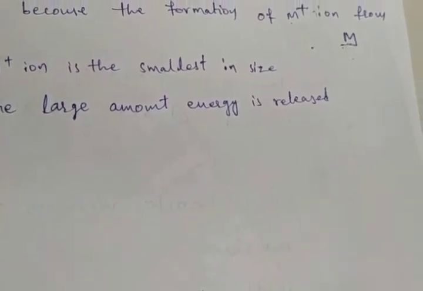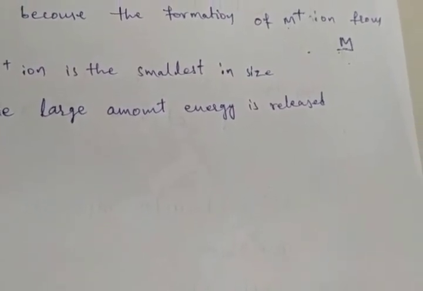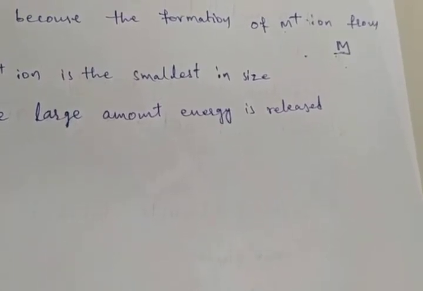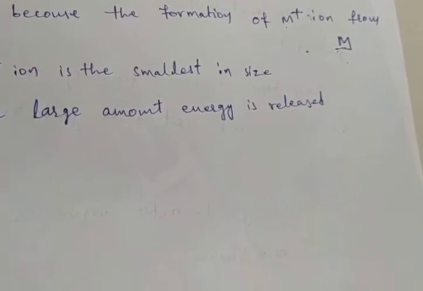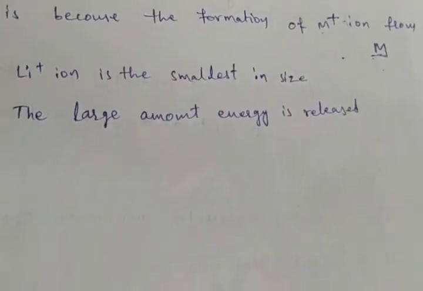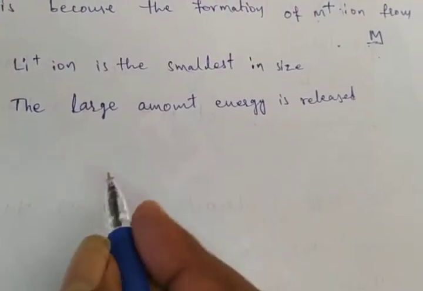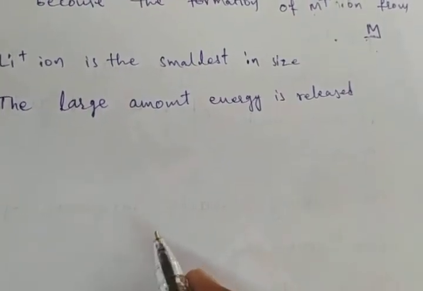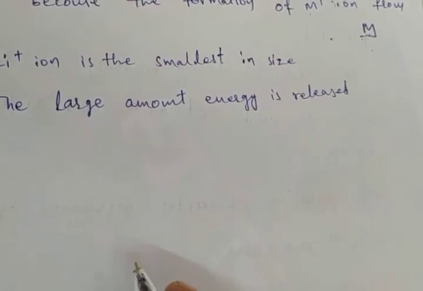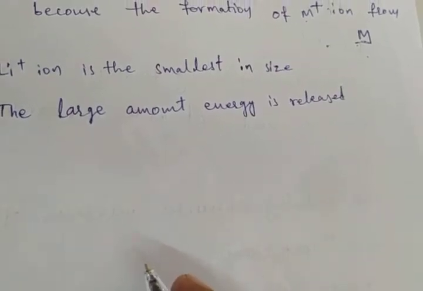A small size means the nuclear attraction force on the valency electron is more. For that we require more energy to lose the electron. And so the enthalpy of hydration, a large amount of energy released, compensates for the higher ionization enthalpy needed.